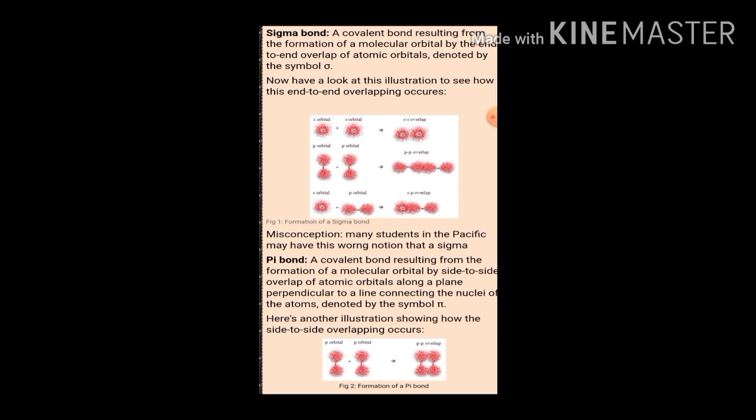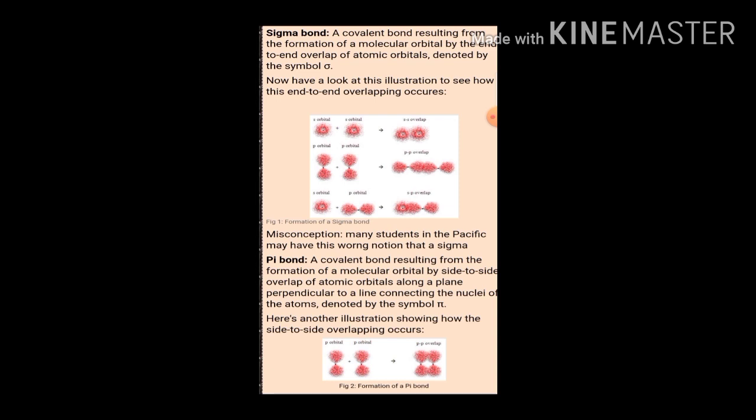And whatever the covalent bond is there, it has two types. One is sigma bond and another is pi bond. Let's study first what we mean by sigma bond. A covalent bond resulting from the formation of molecular orbital by end-to-end overlap of atomic orbitals is called sigma bond, and it is denoted by the symbol sigma.